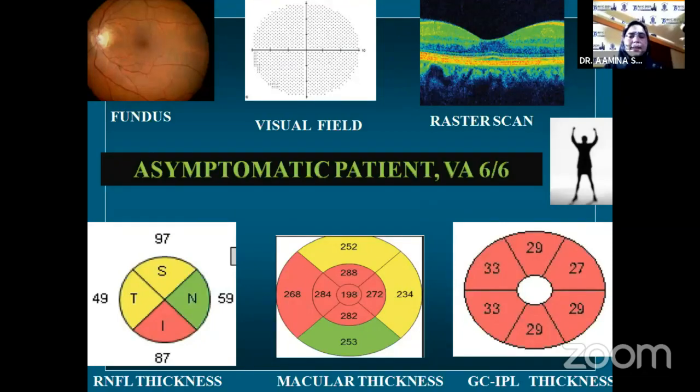This patient came to us completely asymptomatic. Visual acuity was 6/6, fundus was normal, visual fields were normal. Raster scan showed qualitatively that the layers of the fovea were normal, but when we quantitatively analyzed the macular layers and the ganglion and the RNFL layers, we found that thinning had already begun in this patient who was still asymptomatic.